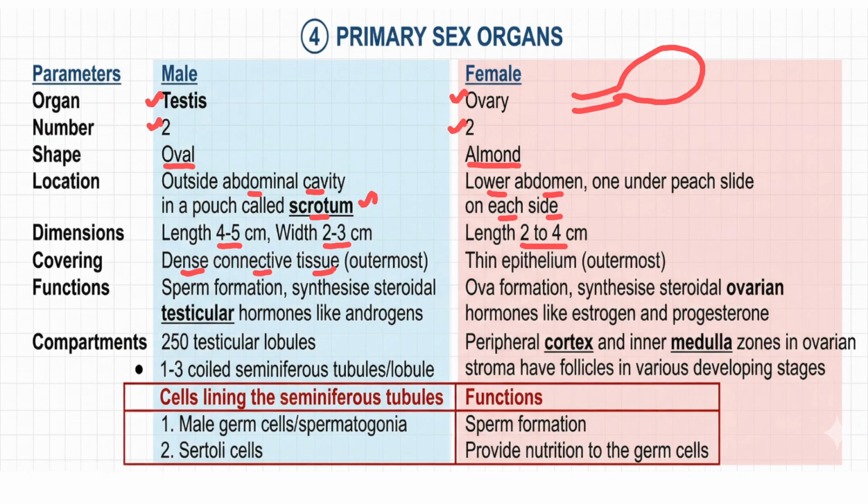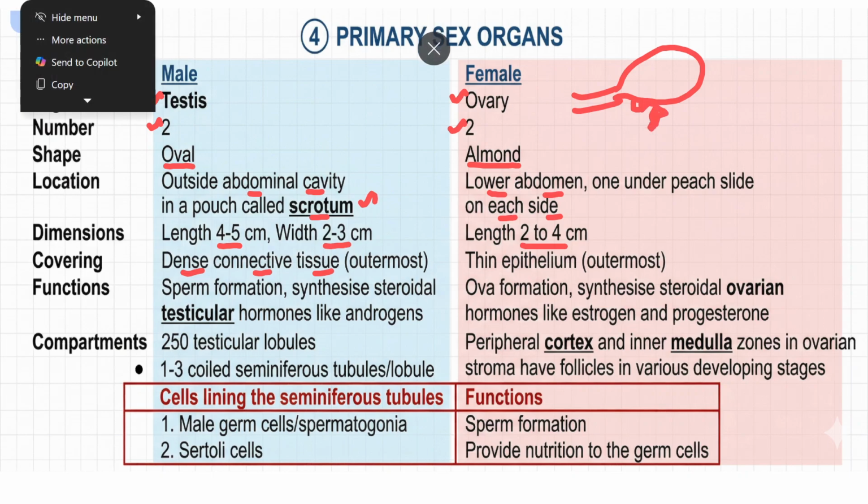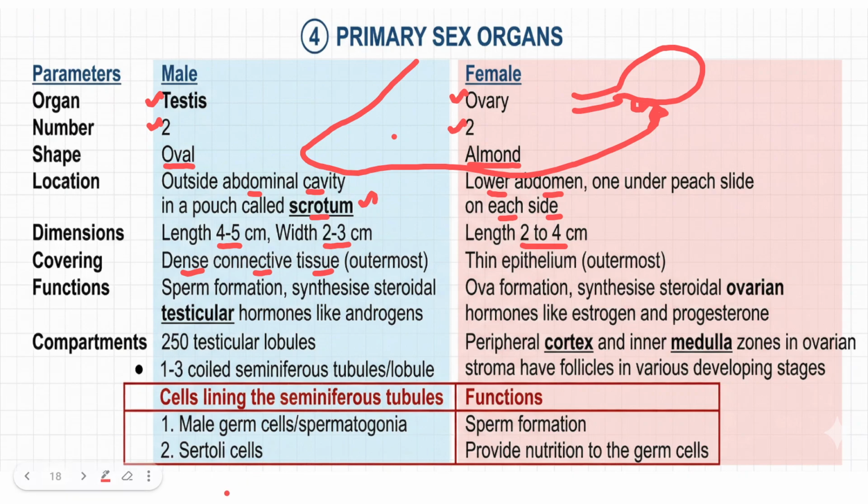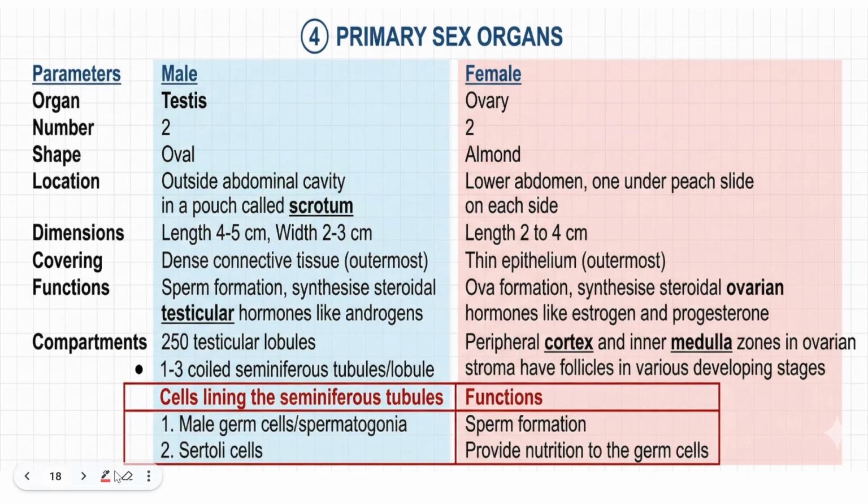The outermost covering is a dense covering, they have said. Whereas the female ovary is going to have a thin epithelium. So this is how it will be present. Throughout, we will have a thin epithelium present. Then in sperm formation, testicular hormones will be produced over here. In ova formation, ovarian hormones like estrogen and progesterone will be produced here. This you already know. And 250 compartments, highly coiled seminiferous tubules will be present.